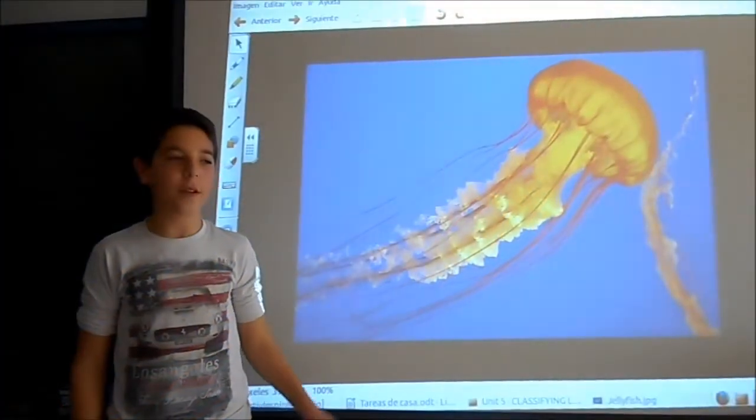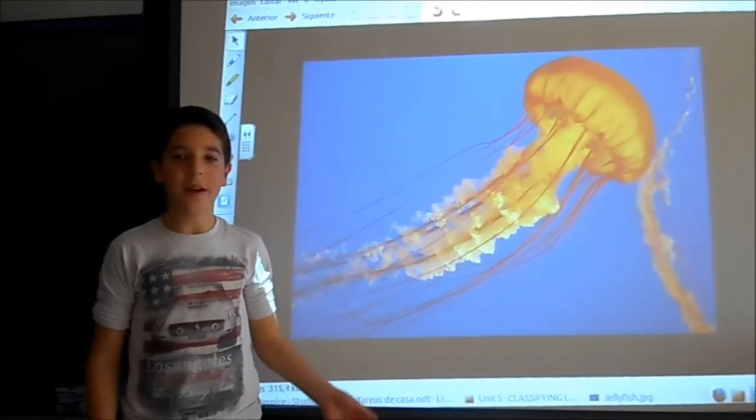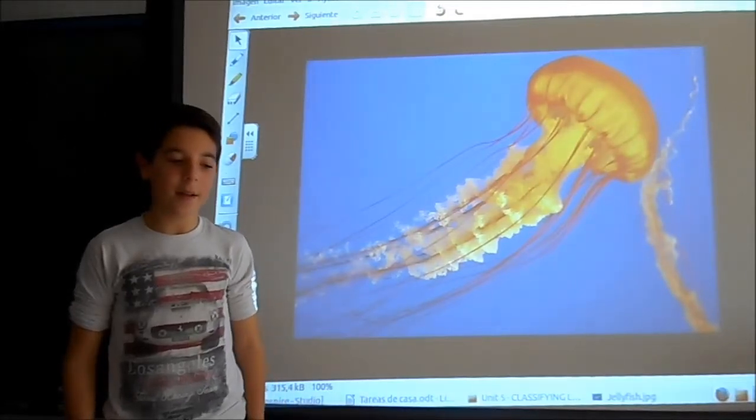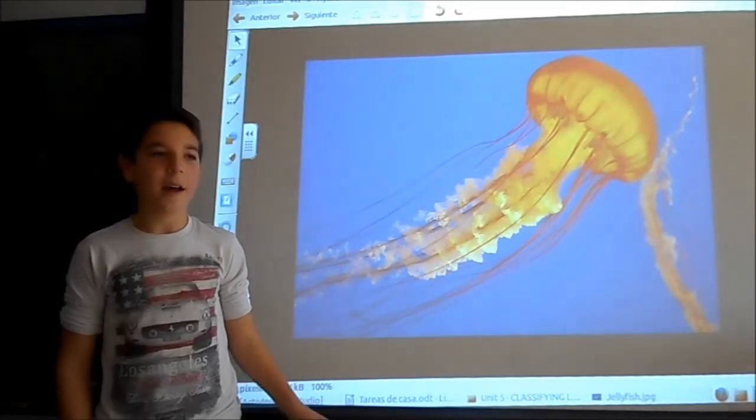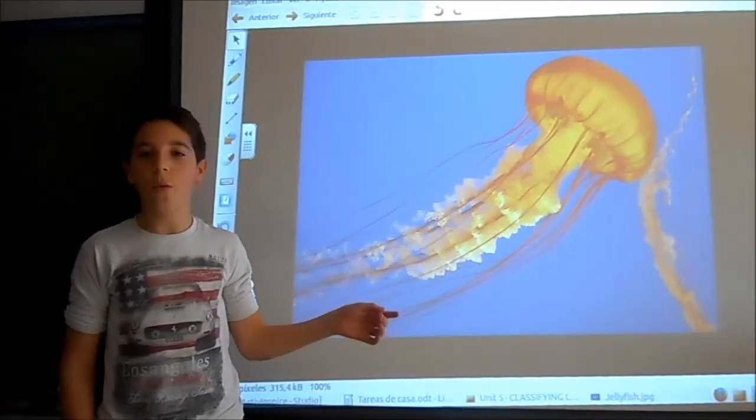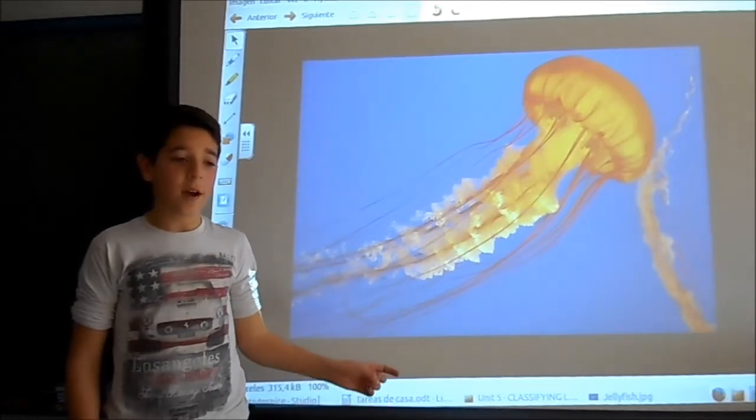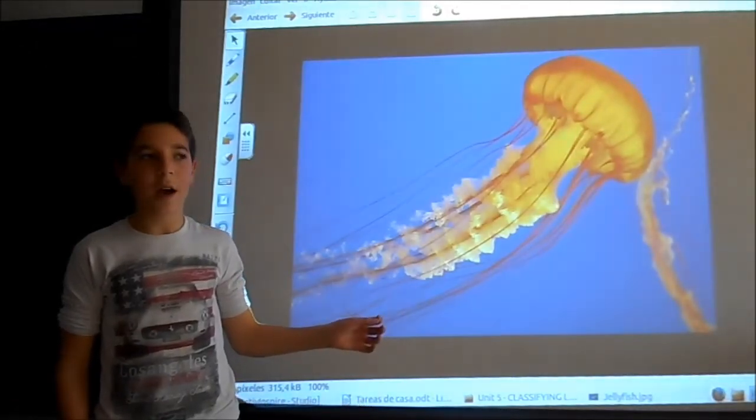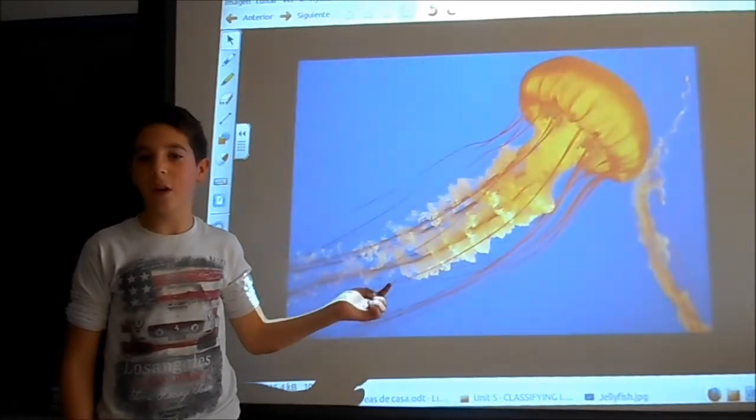I am going to describe a jellyfish. These animals are invertebrates. They haven't got bones. These animals eat other living things. So they are heterotrophs, and the animals are omnivores. These animals grow inside an egg, and they have poisonous tentacles and a soft body.